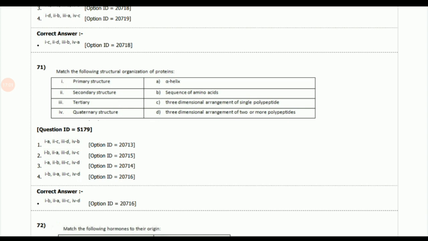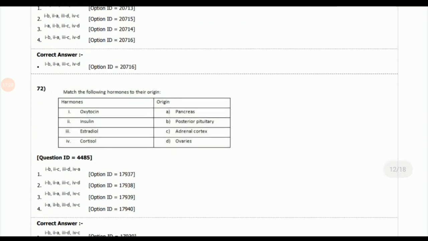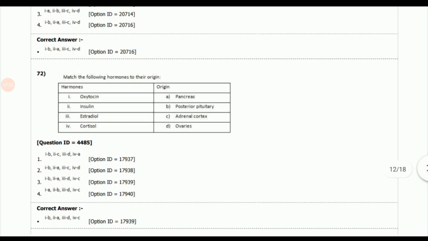So the primary structure is the sequence of amino acids; secondary structure, alpha helix; tertiary structure, three-dimensional arrangement of a single polypeptide; and quaternary structure, three-dimensional arrangement of two or more polypeptides. Now the hormones with their origin. So oxytocin, posterior pituitary; insulin, pancreas; estradiol, ovaries; and cortisol, adrenal cortex.